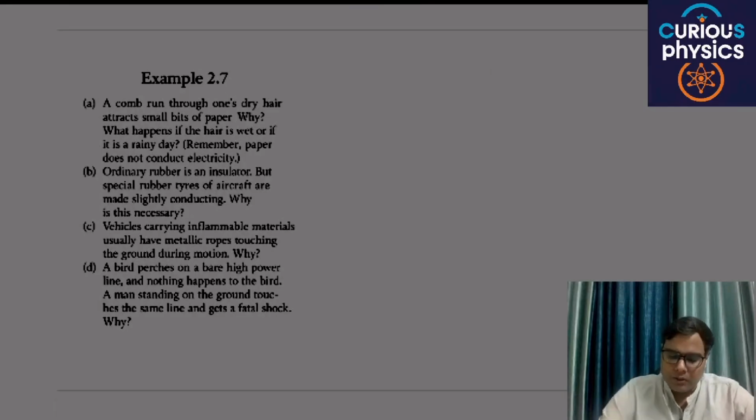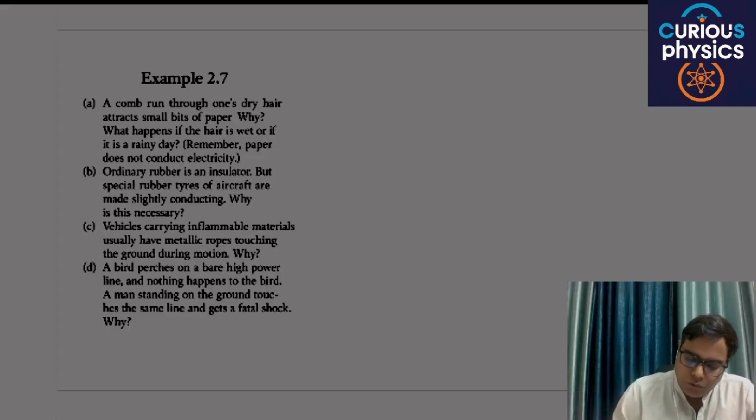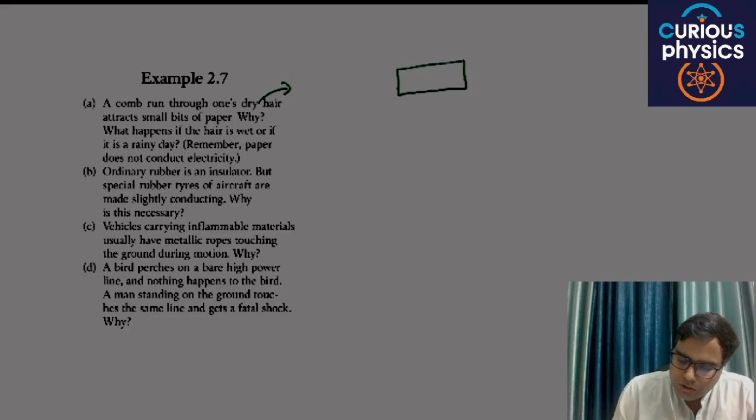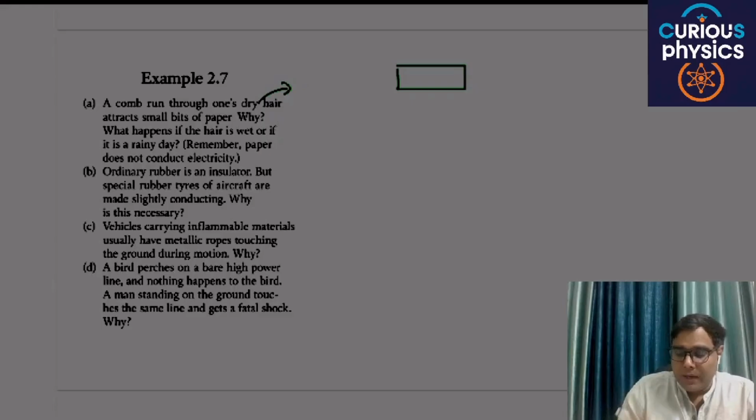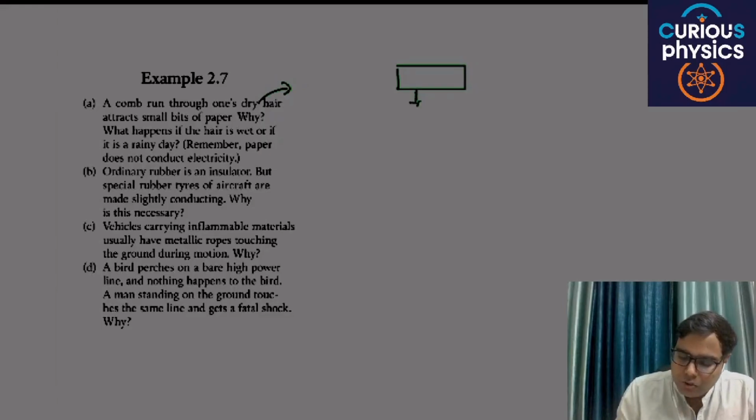Example: a comb run through one's dry hair attracts small bits of paper. Why? For example, this is a comb, and due to friction this comb gets polarized.